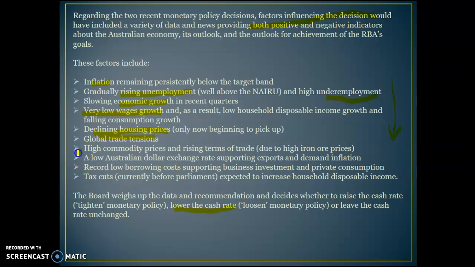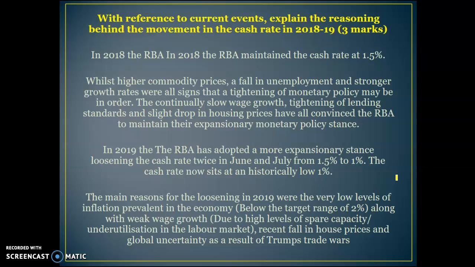And then you've got things like high terms of trade, high commodity prices, and a low Australian dollar. These things are starting to encourage them to increase interest rates, but there's more on the loosened interest rate side. The tax cuts are another one. So the tax cuts won't lead to a tightening, because they will increase disposable incomes and could lead to inflationary pressures. So just an example of some types of questions.